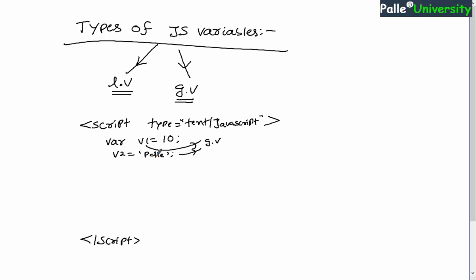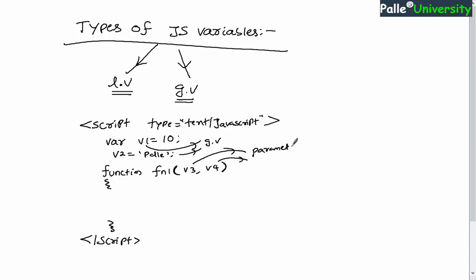If I declare a variable outside of any function, obviously such variables are called global variables. Now let me explain which kind of variables are called local variables. Let us say I have written a JavaScript function, a dummy function fn1, and inside the function parentheses I have written v3, v4, open curly bracket and end curly bracket. Remember, usually these variables defined inside the function parentheses are technically called parameters.